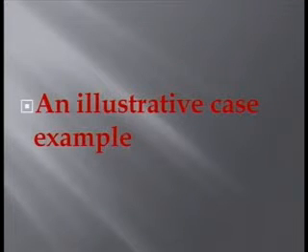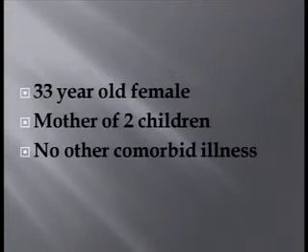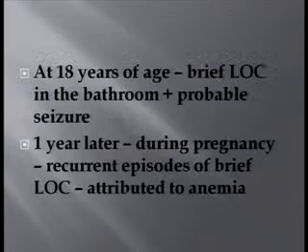Now we move on to our illustrative case example. A 33-year-old lady, mother of two children, no other comorbid conditions. At 18 years of age, she had a brief loss of consciousness in the bathroom with a probable seizure. There was no witness. One year later, when she was pregnant, she had recurrent episodes of brief loss of consciousness, which was attributed to anemia.